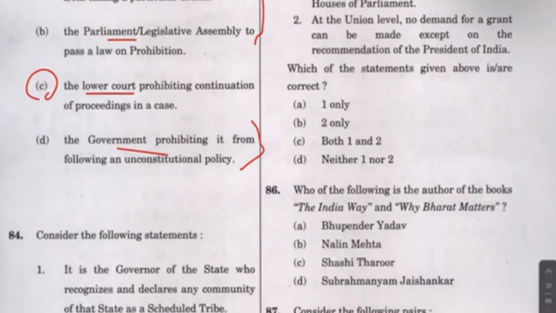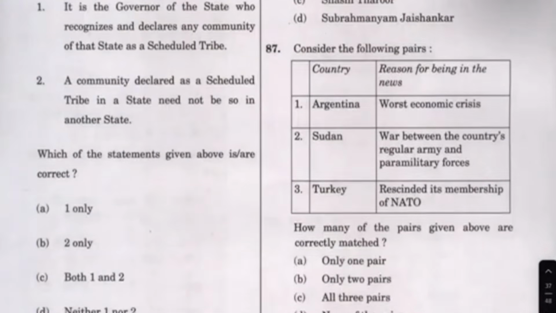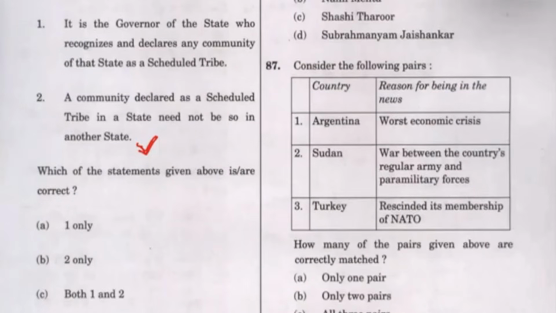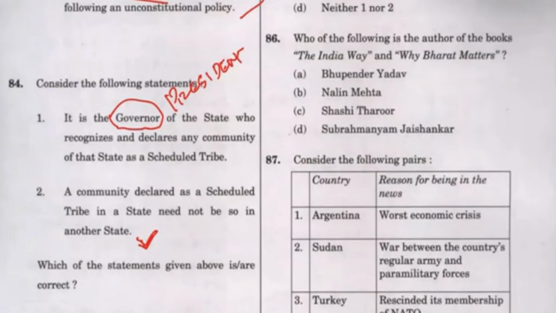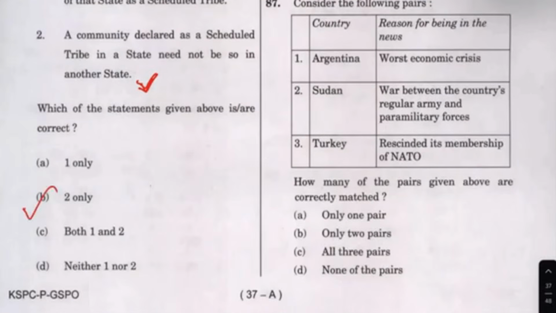So look at these questions and work on this. It is declared. So if some tribal community is declared in a state, it need not be in another. This is true. Anyone with an anthropology or sociology background should know this is not true. This is definitely true. This is not true. This is the president. This is the simplest of questions. I keep repeating, these are the questions I should be worried about making mistakes in. So this is the answer for this.